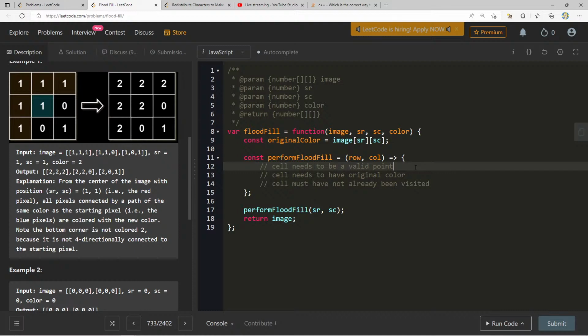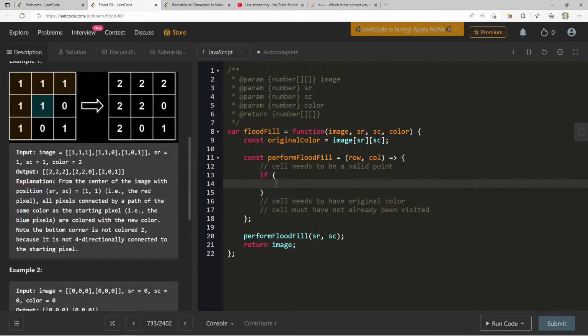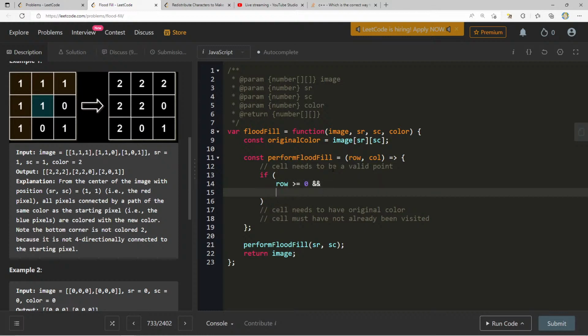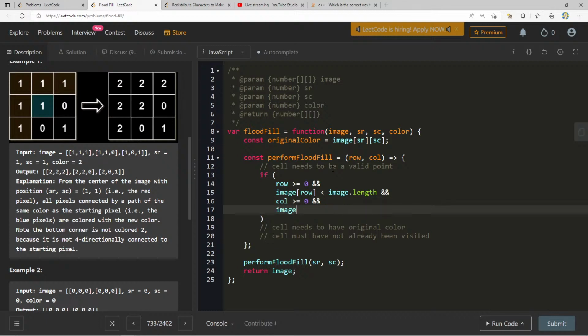So cell needs to be a valid point. That means it has to exist within the boundaries, right? So I'm going to split this up into multiple lines here. If row is greater than or equal to 0 and image.length is greater than row, and column is greater than or equal to 0 and column is less than image[row].length.